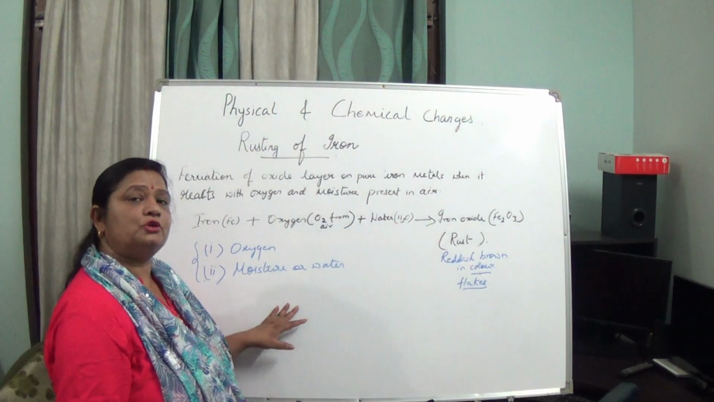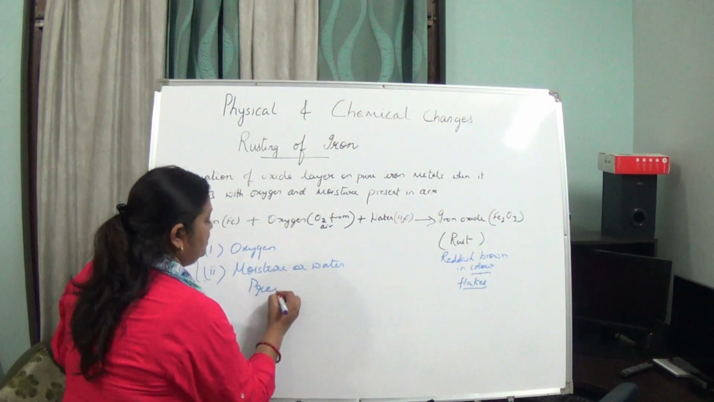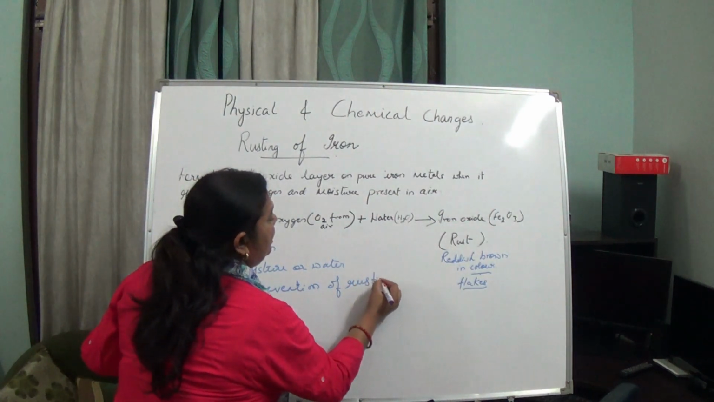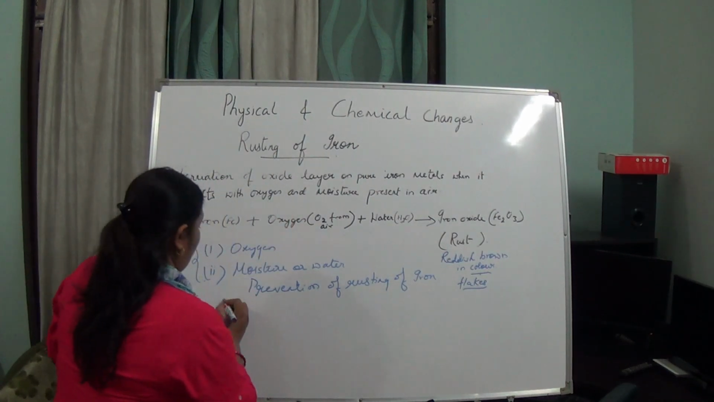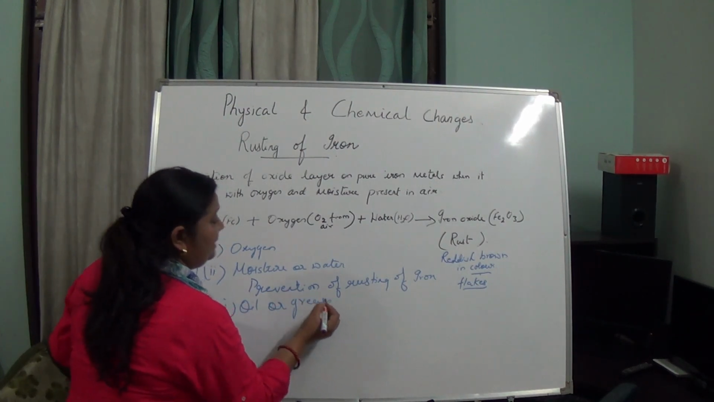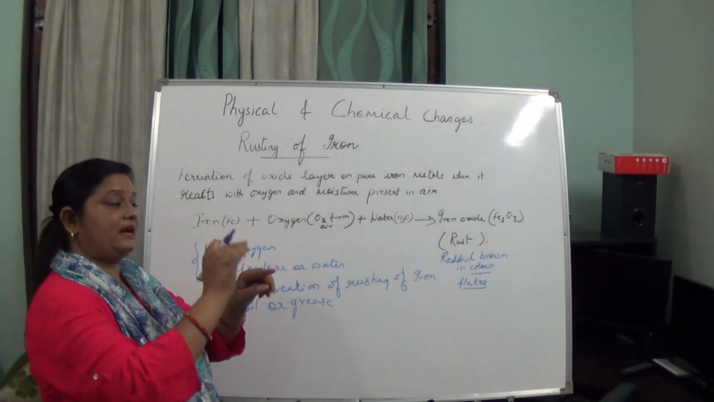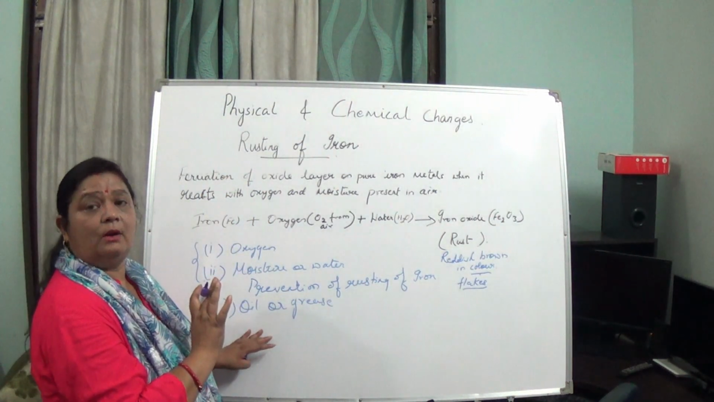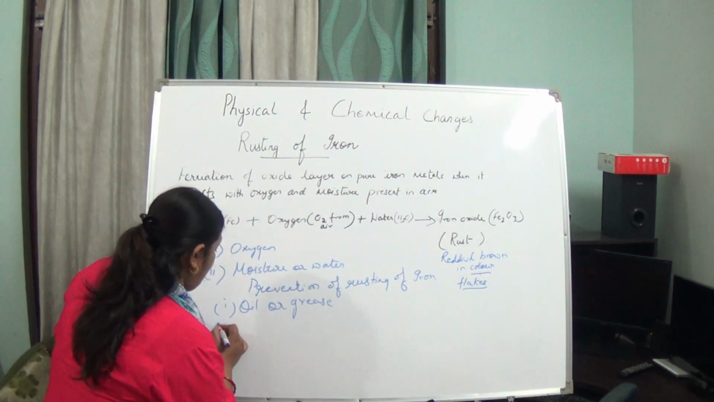So we will try to protect the iron objects, isn't it? What are the things we should do in order to prevent rusting of iron? First, we can apply oil or grease. If we apply oil or grease over the iron objects, it disconnects the connection of the oxygen and the moisture present in the air with the iron metal object.